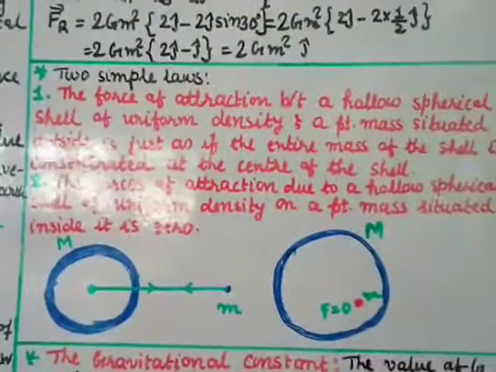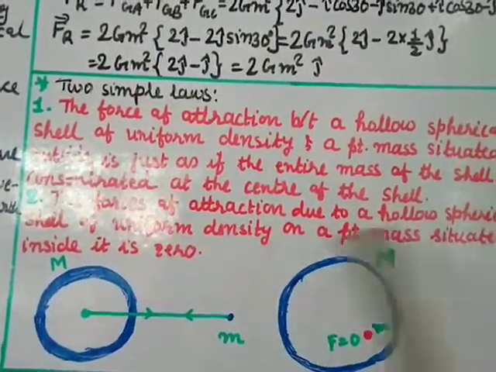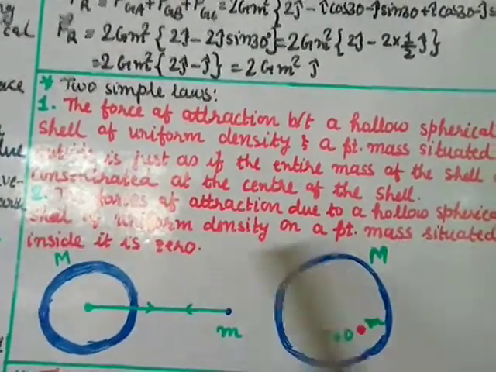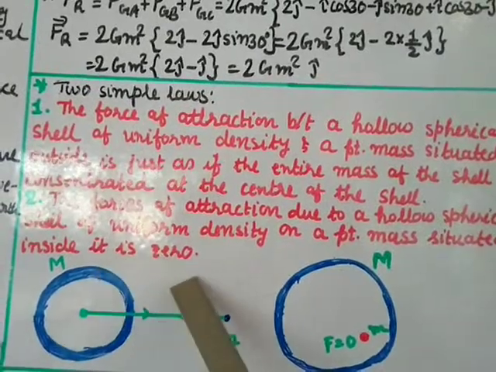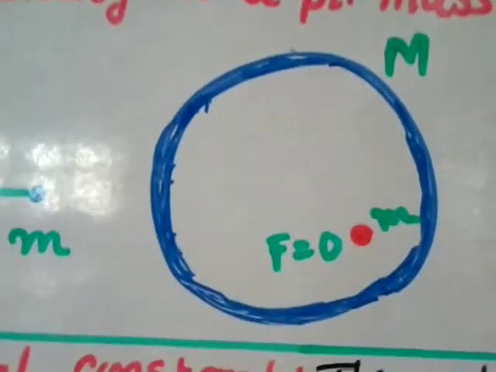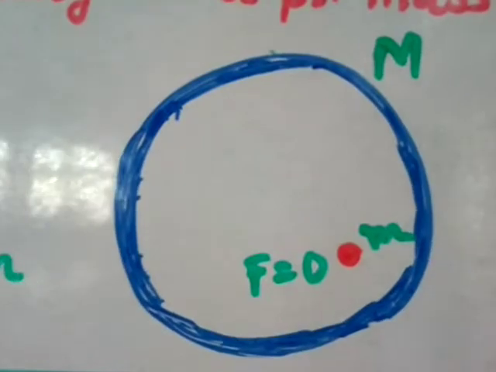And the second rule is that the force of attraction due to a hollow spherical shell of uniform density on a point mass situated inside it is 0. Here the point mass was outside, but suppose it is inside the spherical shell, then the attractive force is 0.